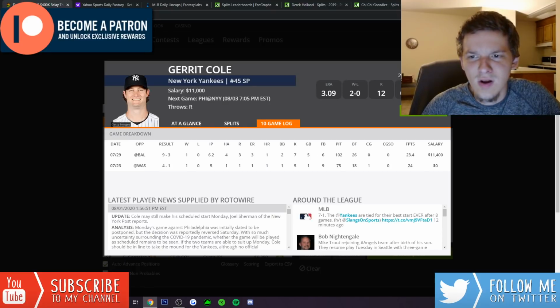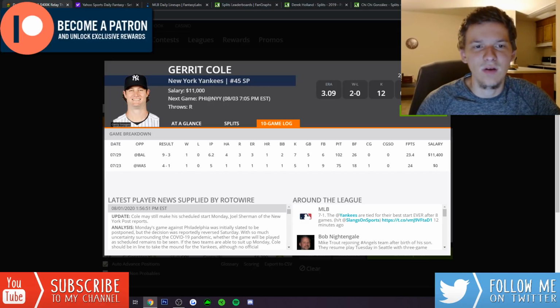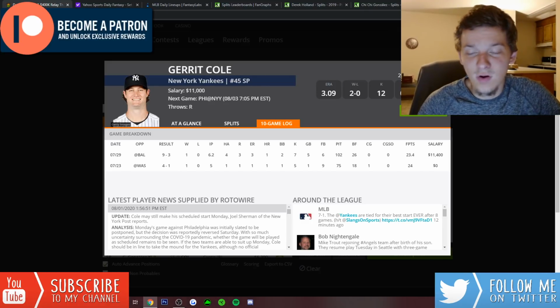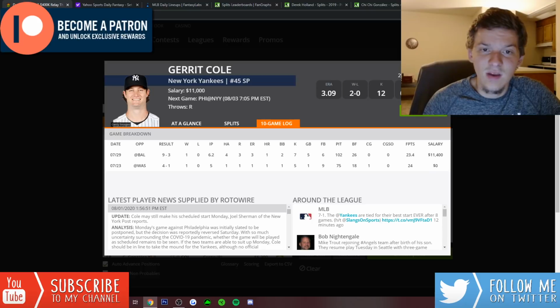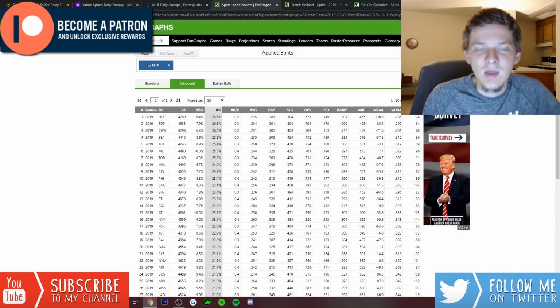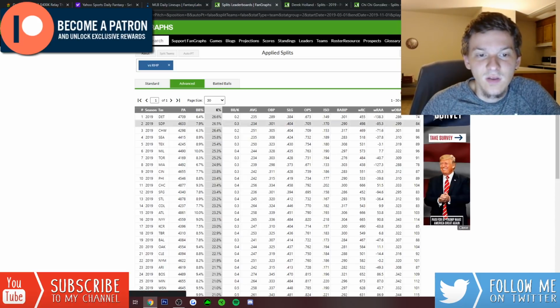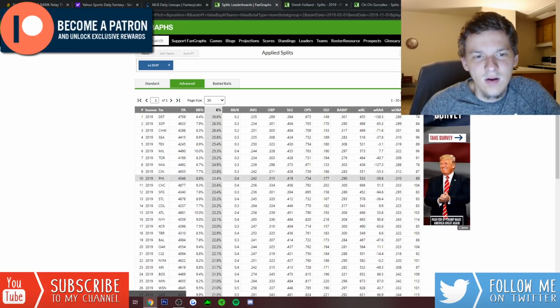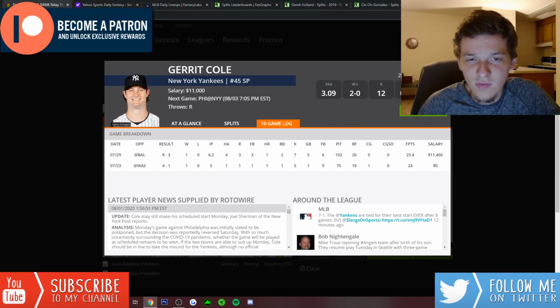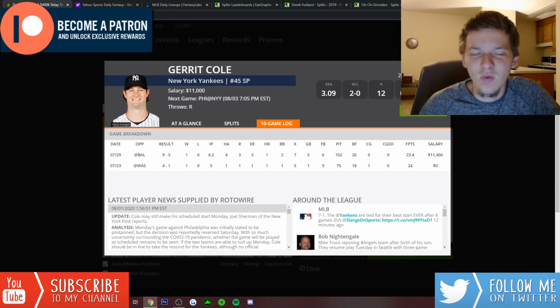Gerrit Cole also, not in the best spot against the Phillies, but if we look at his pitch count, he was able to throw 102 pitches last game against the Orioles. They're going to let Gerrit Cole throw 100 pitches, maybe even more if he's pitching really well. This is a Phillies team that does have some strikeouts in its lineup. Last season versus right-handed pitching, the Phillies were in the top 10 in K rate at 10th. They struck out 23.4% of the time against right-handed pitching. They do have some Ks in their lineup, especially with a guy like Gerrit Cole.